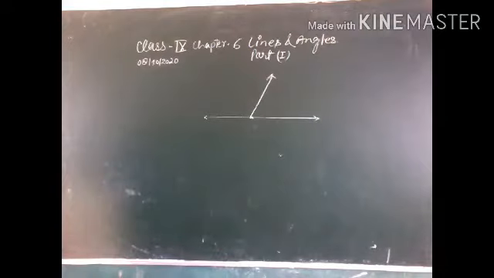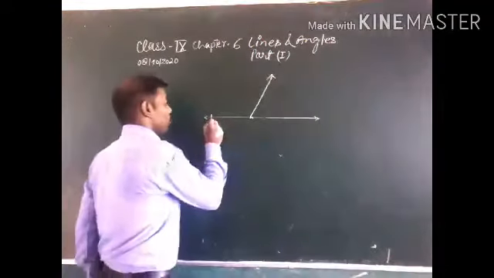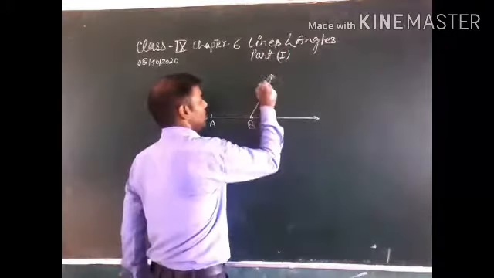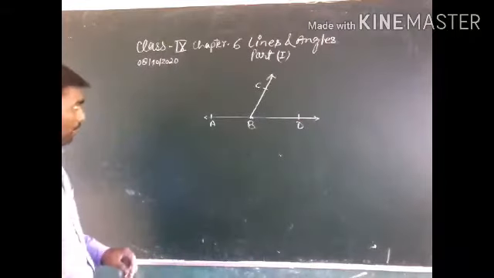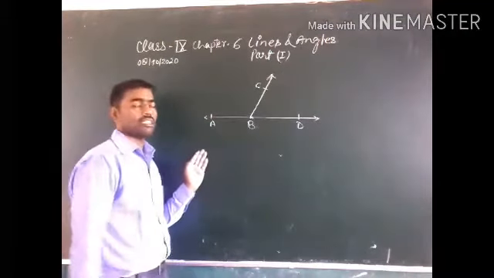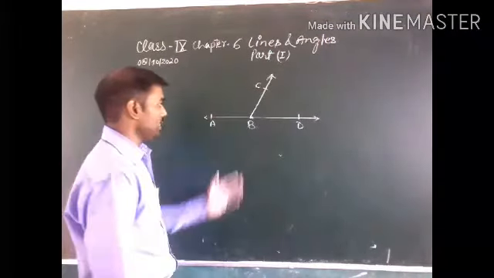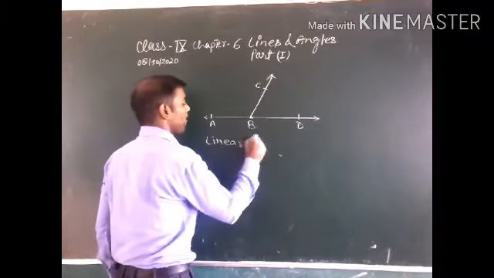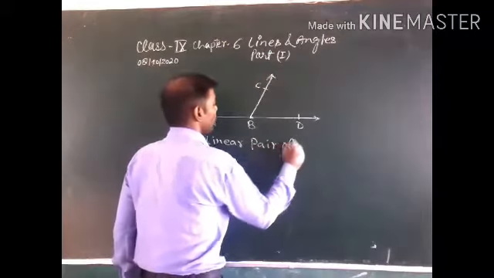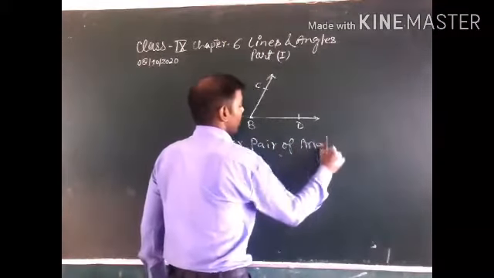What does linear pair mean? These are points A, B, C, and D. In the previous figure there were adjacent angles, and this is a linear pair of angles.